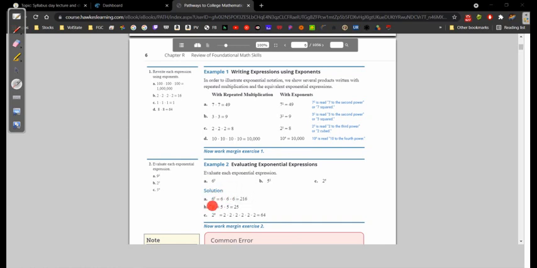And B, being 5 squared, is 5 times 5, which is equal to 25. And then C, being 2 raised to the 6th power, is 2 times 2 times 2 times 2 times 2 times 2, which is equal to 64. Okay, so that is how we evaluate exponential expressions.